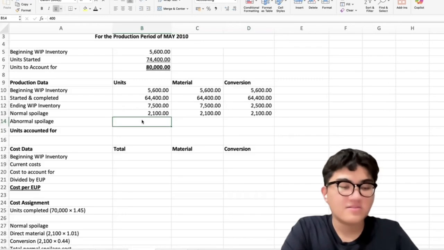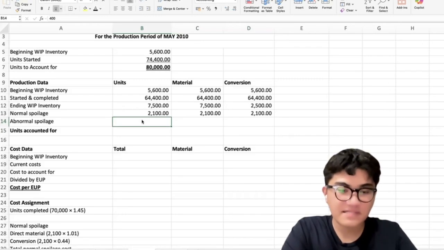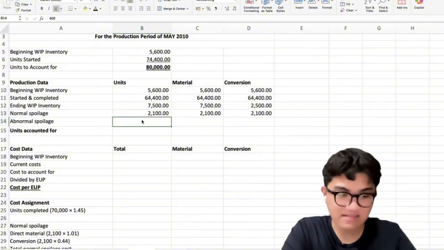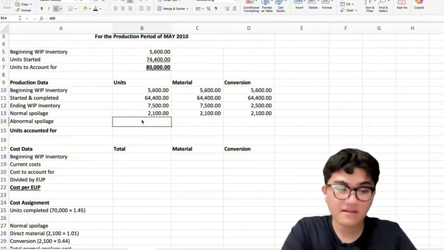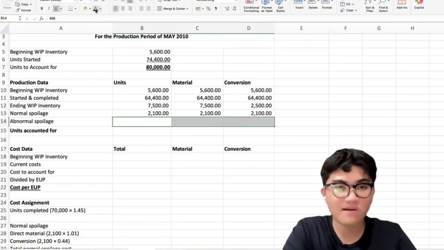Now, to determine the abnormal spoilage, we subtract the known units from the total units to account for. Total units to account for 80,000, minus completed units 70,000, which leaves 10,000. Minus ending WIP inventory of 7,500 and minus normal spoilage of 2,100. So the abnormal spoilage is 400 units.